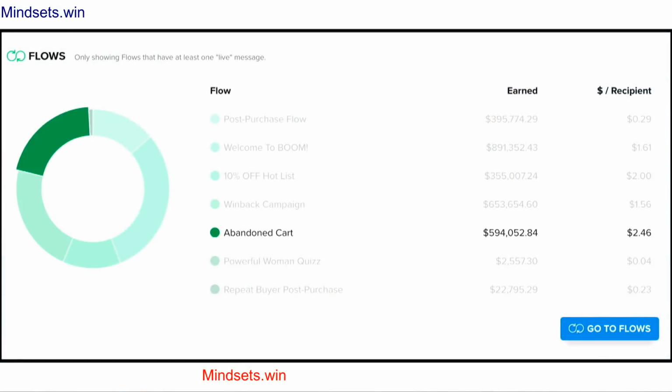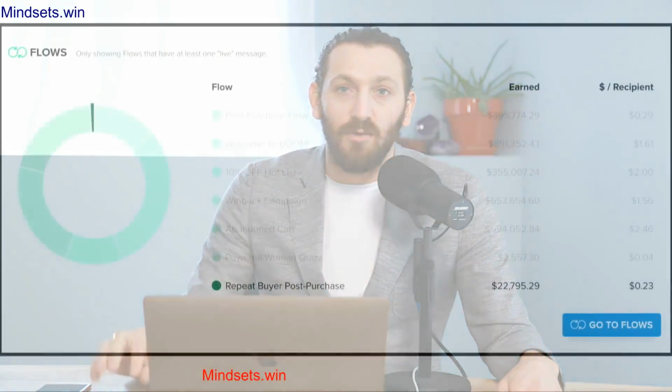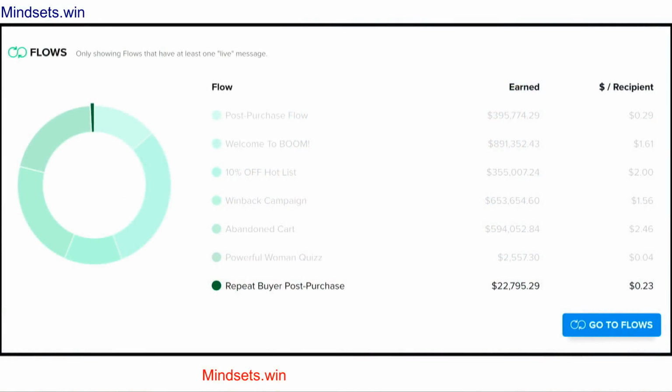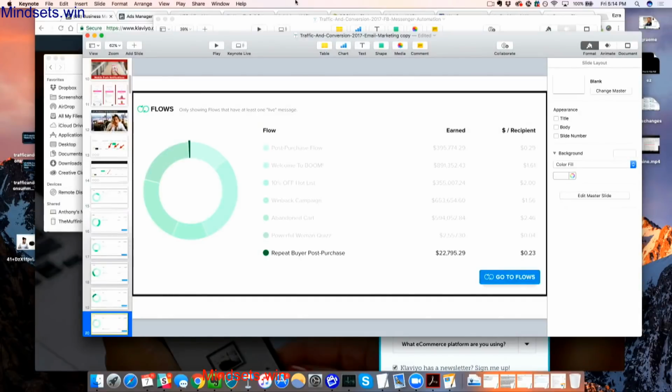Then there's the abandoned cart sequence, which is someone's in your shopping cart and they attempt to abandon the shopping cart. Look at the value per visitor there, the highest value per visitor of all of our email sequences. And that's obviously pretty straightforward. It's like someone's in your shopping cart, they abandon the cart, we've gotten their email address, we attempt to get them to stick around. Then we've got our repeat buyer post-purchase email sequence, which, you can see, is pretty low revenue.